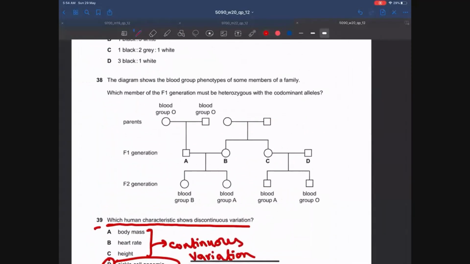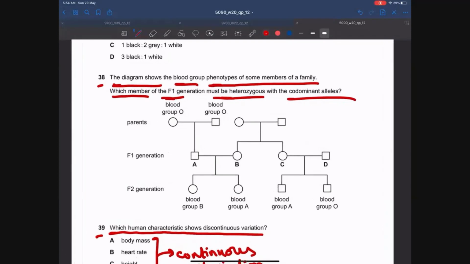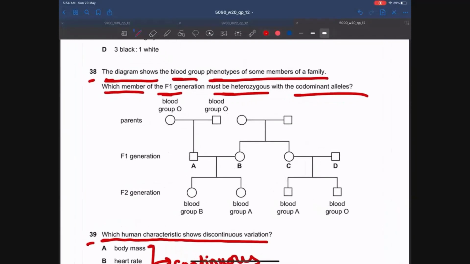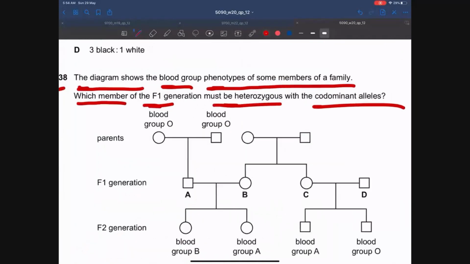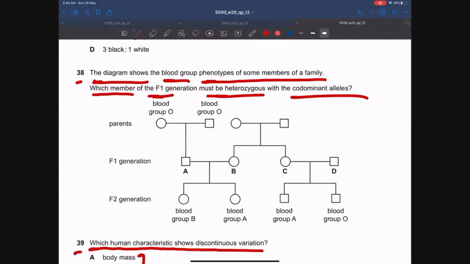Let's move on to MCQ number 38. The diagram shows the blood group phenotypes of some members of a family. Which member of F1 generation must be heterozygous with codominant alleles? In this MCQ, they are saying that this diagram is showing the blood group phenotypes of some members of a family. So they are talking about blood groups. This is the F1 generation: A, B, C, and D. Which member of F1 generation must be heterozygous with codominant alleles?